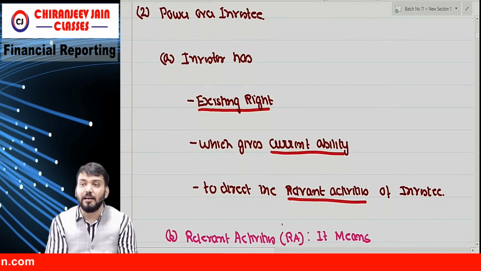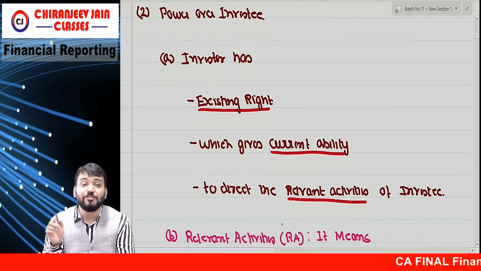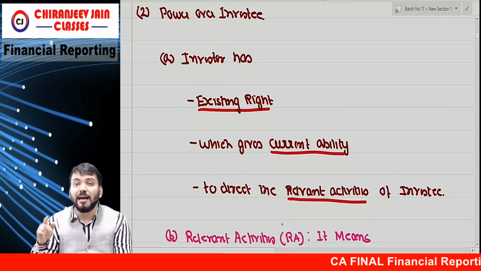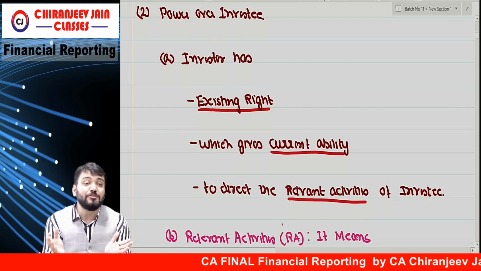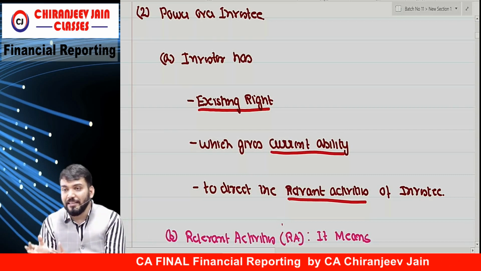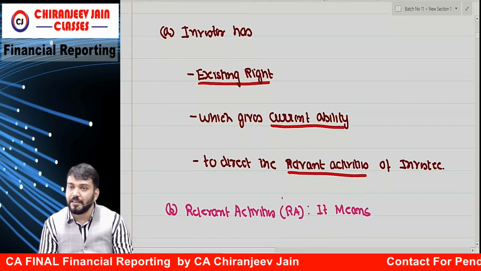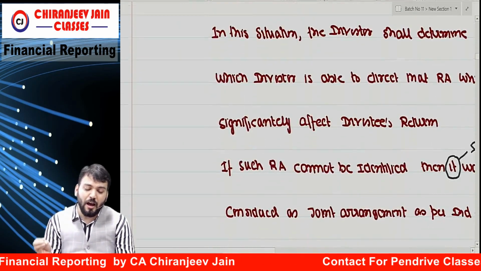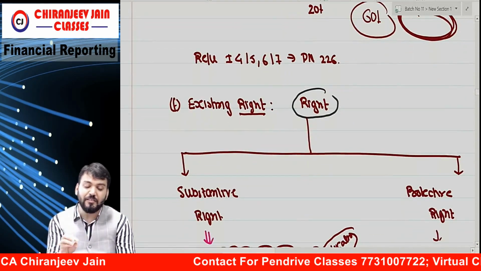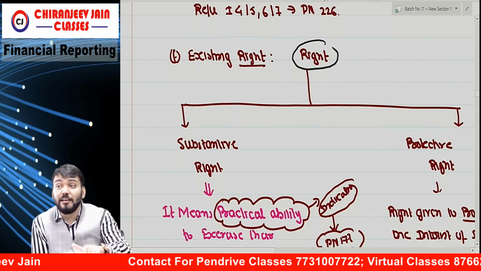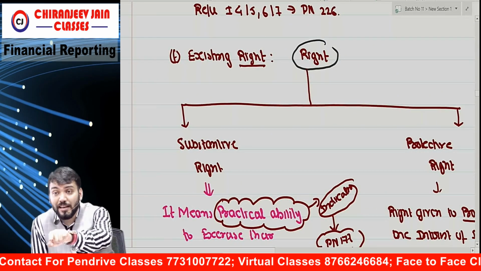So what is the meaning of power? Power means investor has existing right which gives current ability to direct relevant activities. So relevant activities, you understood, it means operating or financing activities that significantly affect the investee's return, correct? Yes sir, we have understood. So sir, how will we understand that we have an existing right on that? Existing right which gives current ability to direct relevant activities.